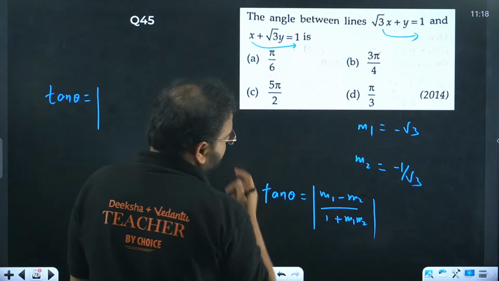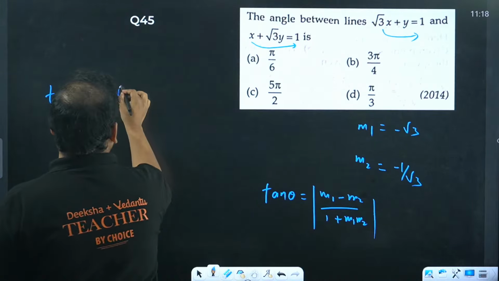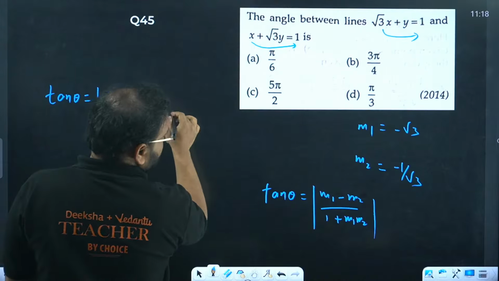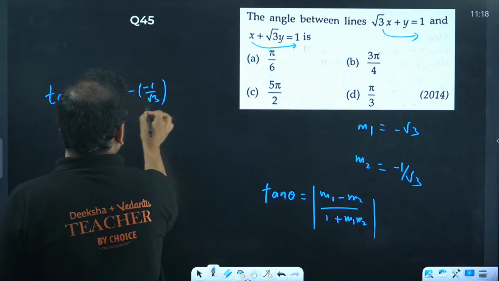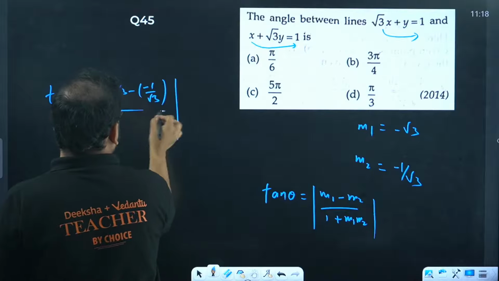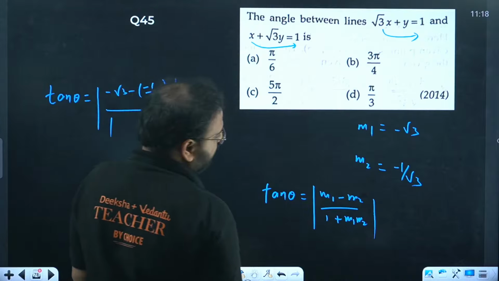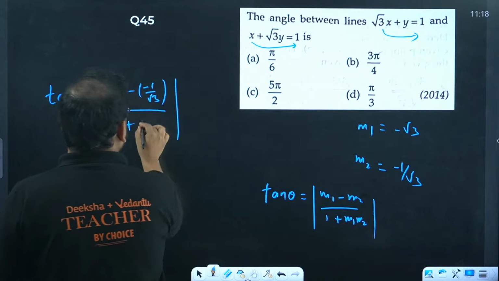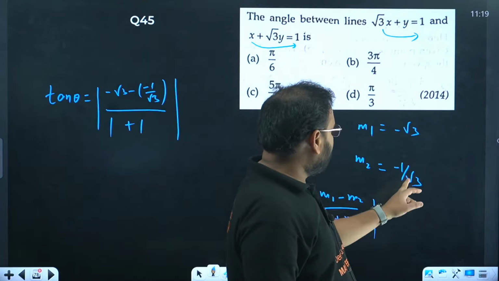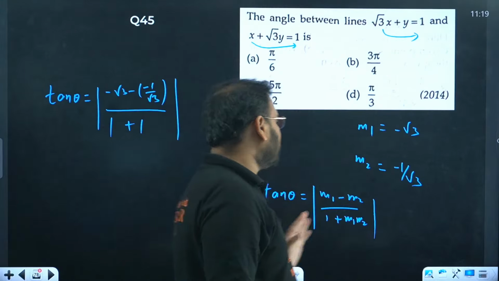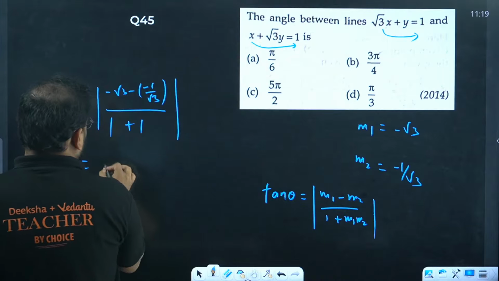What do we have? Minus root 3 minus of minus 1 by root 3, divided by 1 and their product, right? It will become positive only, plus 1. Am I right? Please check. If you multiply them, root 3 cancels. You have only plus 1 left. Good. So what do we have?